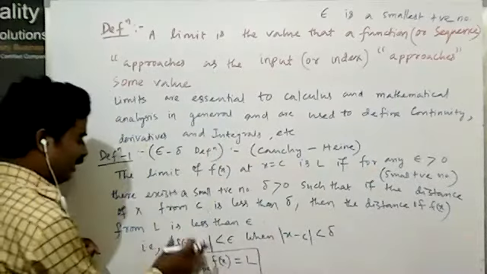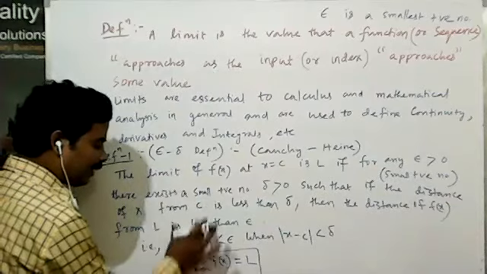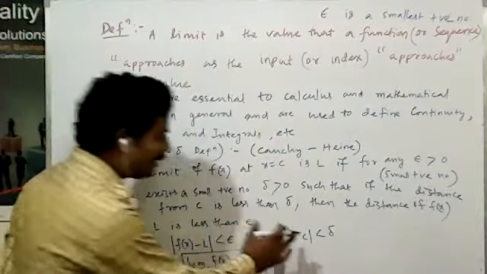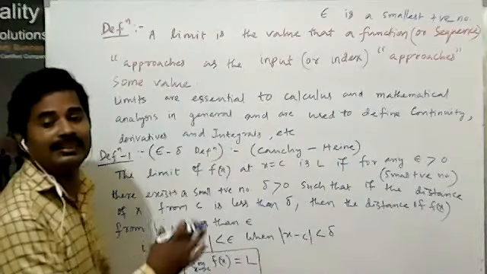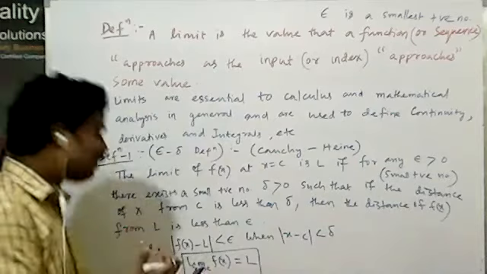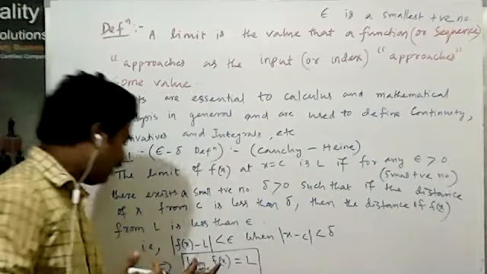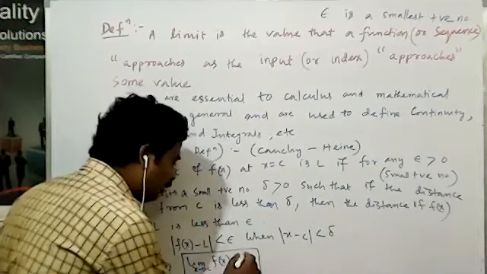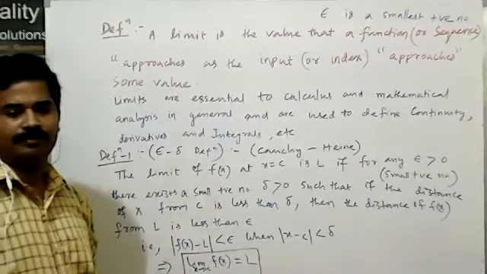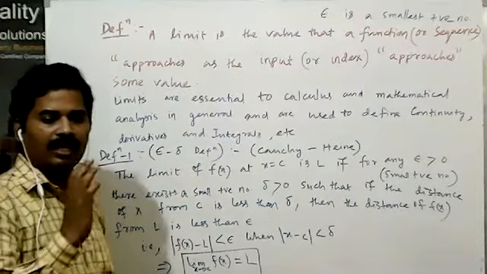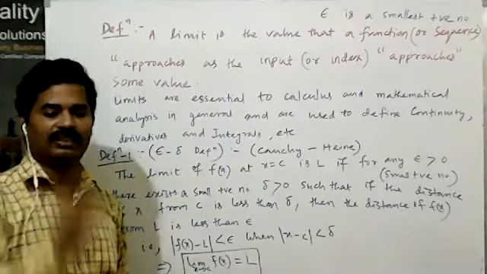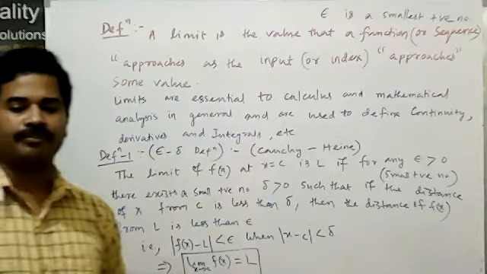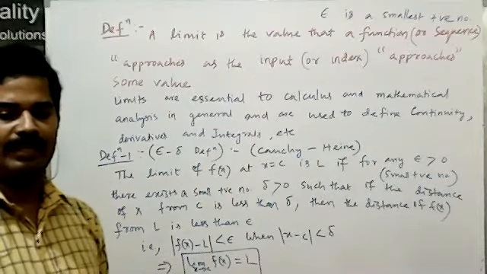Mathematically, the magnitude of f(x) minus L is less than epsilon when the magnitude of x minus c is less than delta. Otherwise you can say the limit of f(x) as x approaches c is equal to L. This is the epsilon delta definition, which was developed by Cauchy and Heine. दोनों मिलके वो बनाया था.